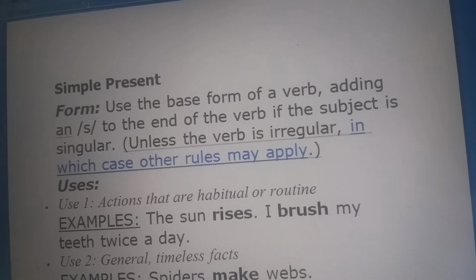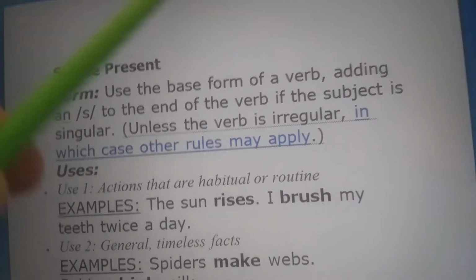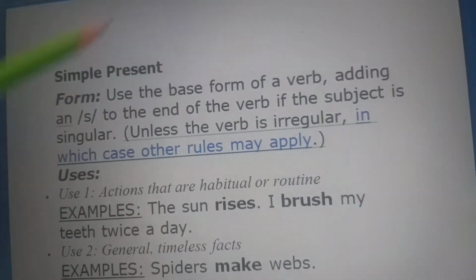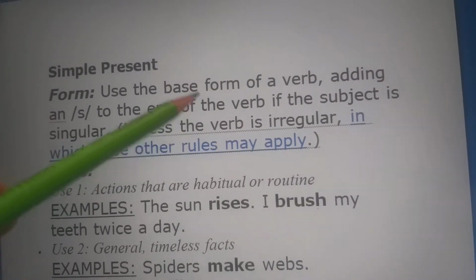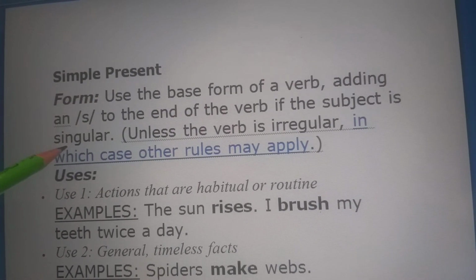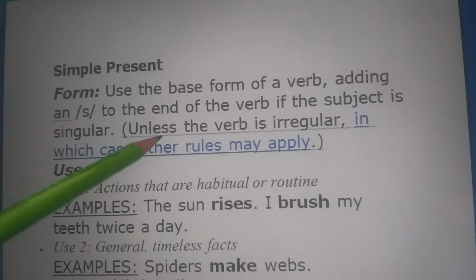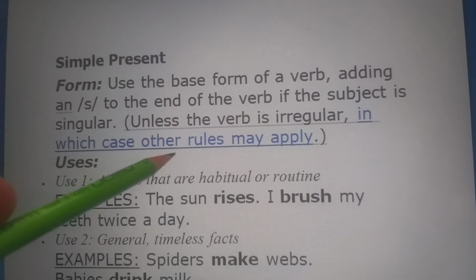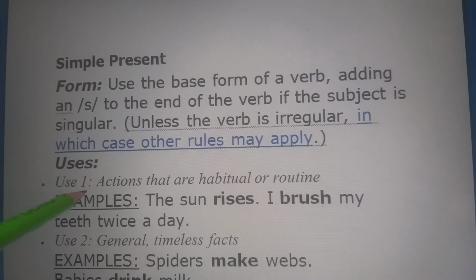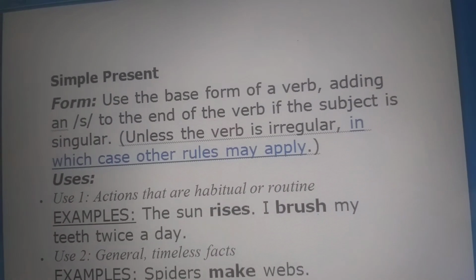Now, the form used is this. You use the base form of a verb, adding an s to the end of the verb with the subject if the subject is singular, unless the verb is irregular, in which case other rules may also apply. So, as we see the examples, we will come to know.